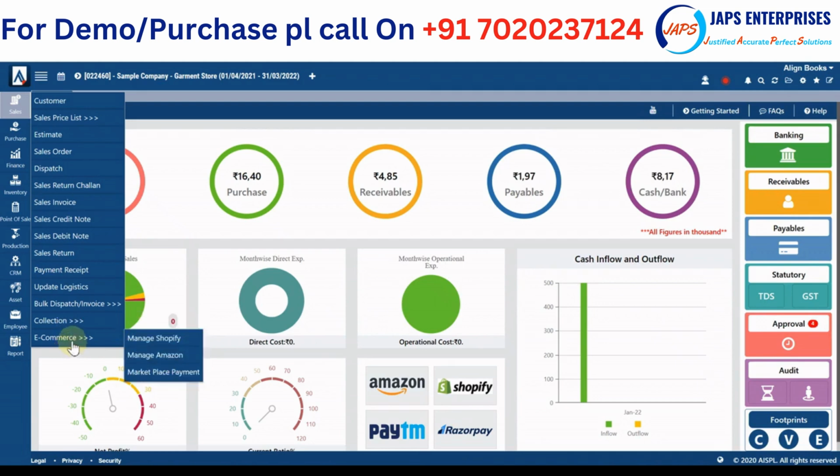Similarly, if you are doing e-commerce business, we have provided amazing integration with Shopify and Amazon, where you can download all of your invoices or orders on a single click.